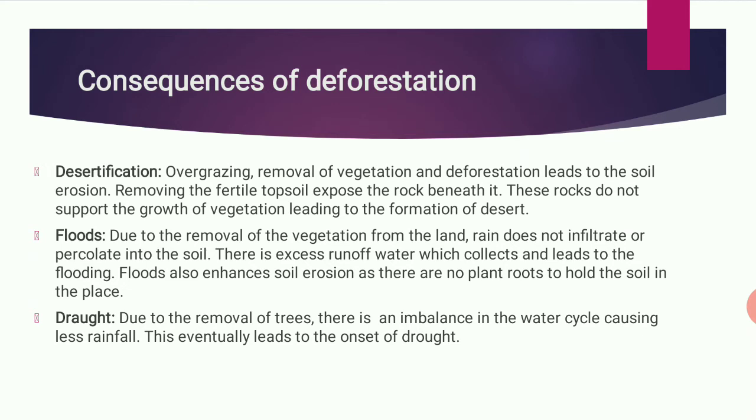Drought is due to the removal of the trees. There is an imbalance in the water cycle, causing less rainfall. Okay, no trees, so less rainfall, it leads to the drought.